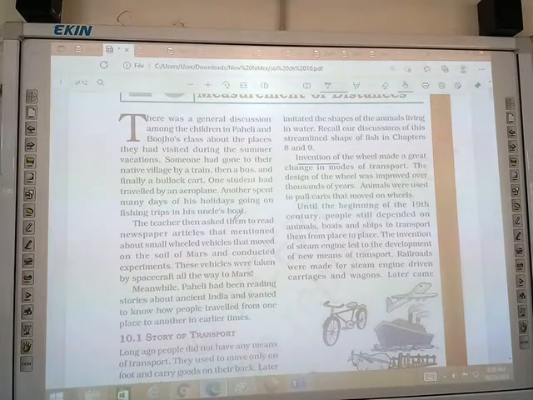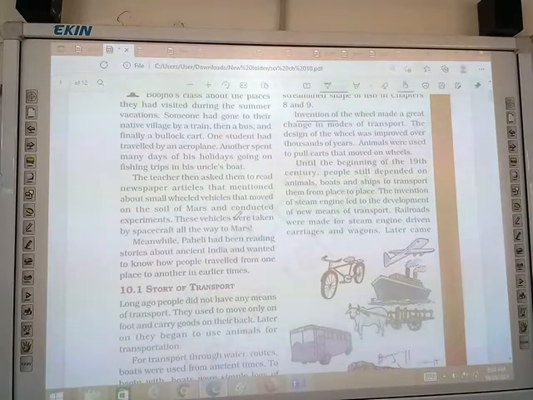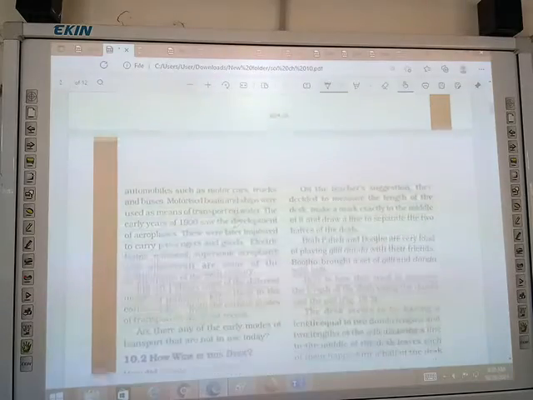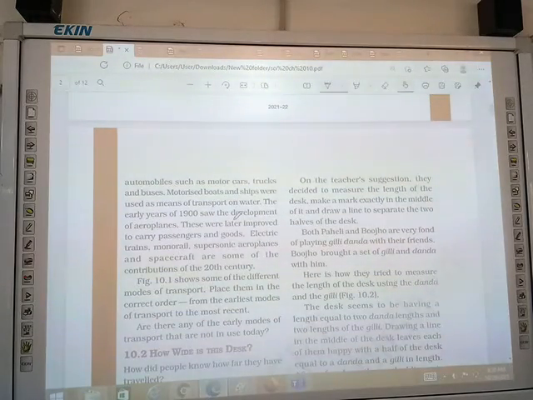The invention of steam engine led to the development of new means of transport. Railroads were made for steam engine-driven carriages and wagons. Later came automobiles. Automobiles such as motor cars, trucks, and bus. Sit down. Sit.